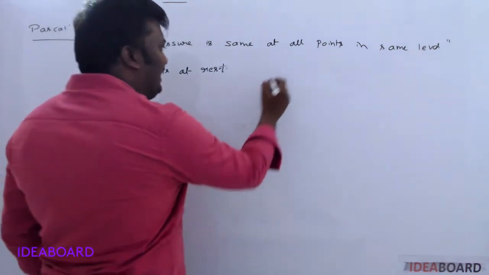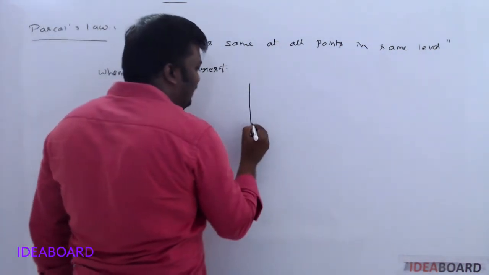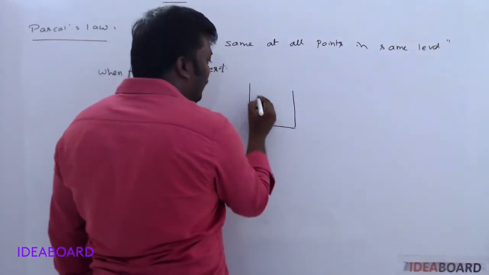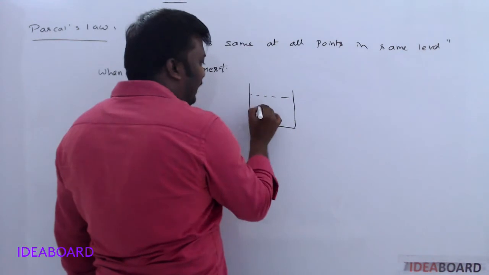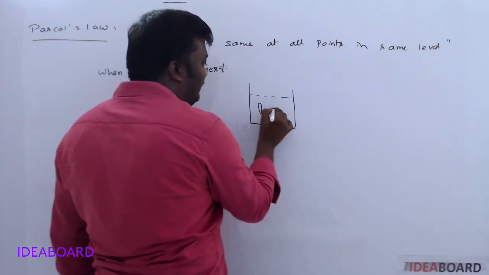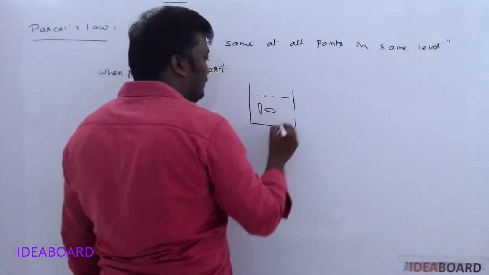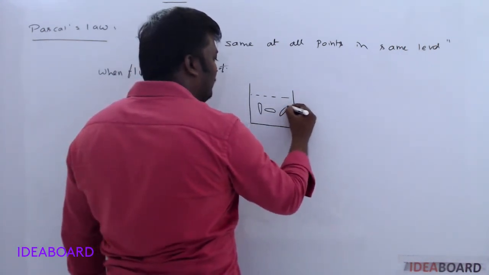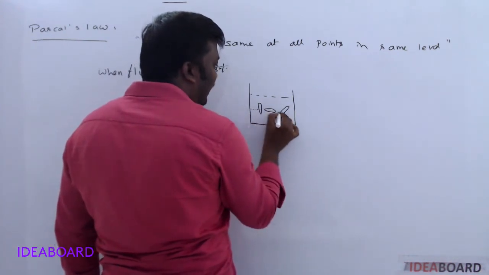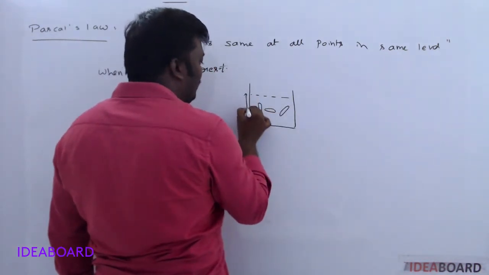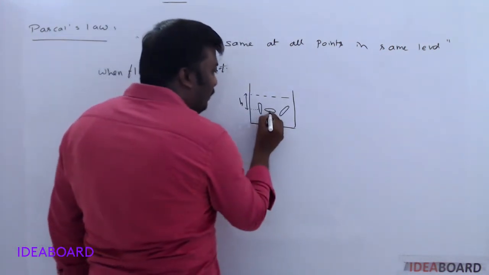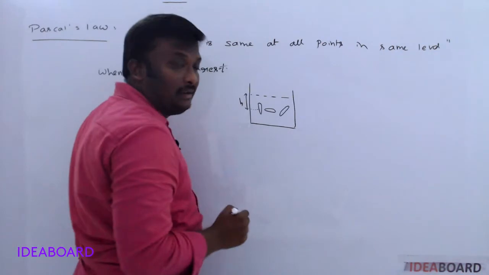Clear? Let us see. I am considering a certain fluid in a vessel, and here I am considering small surface areas like this and like this. All are at the same height H. What is the pressure acting here?